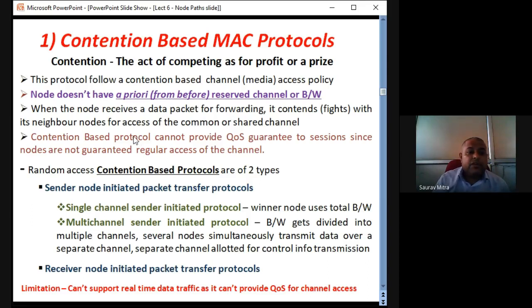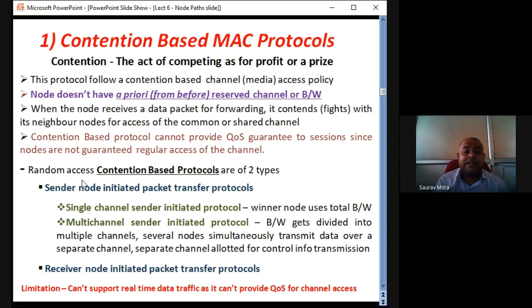Okay. Contention based protocols are of two types: sender node initiated. Here the sender node starts fighting for a channel from the sender to the receiver. It's of two types: single channel sender initiated and multi-channel sender initiated. In the previous diagram I had shown you, one sender is sending data to the receiver by two different paths or five different paths.